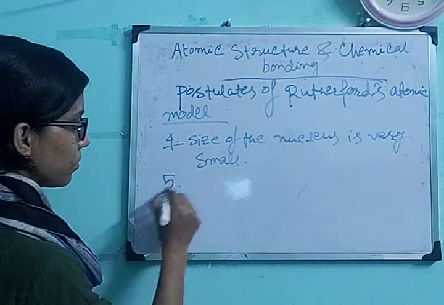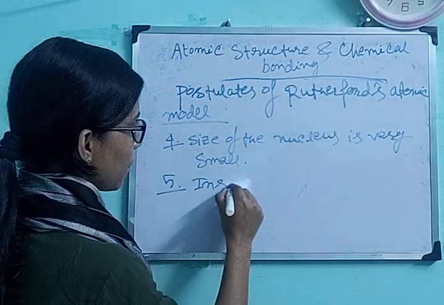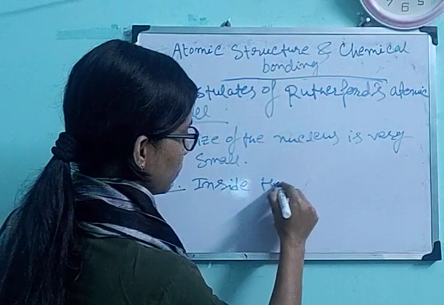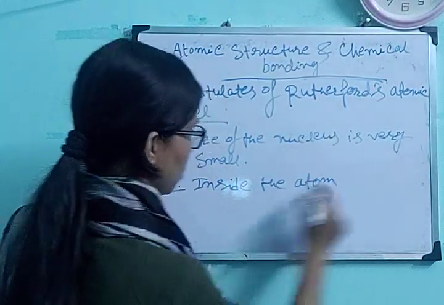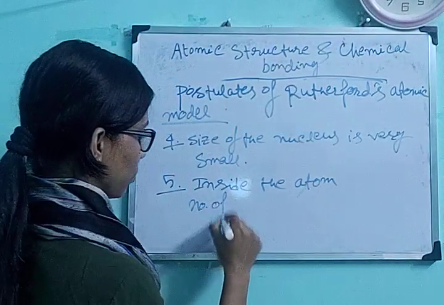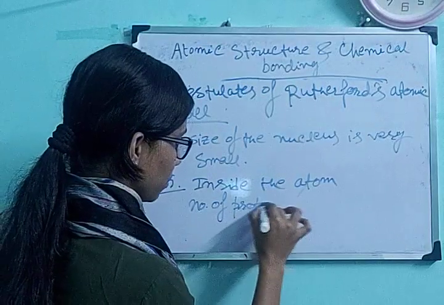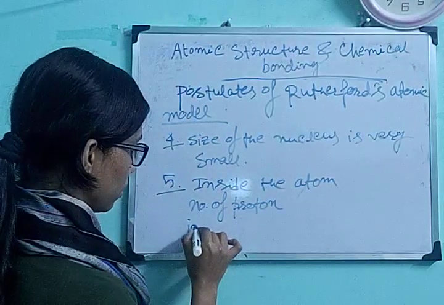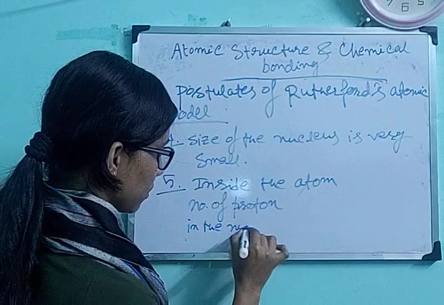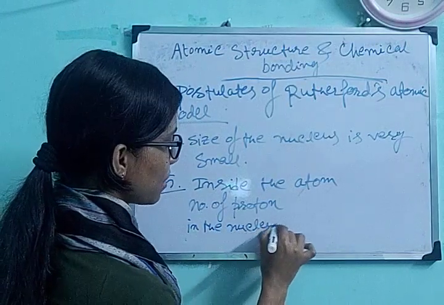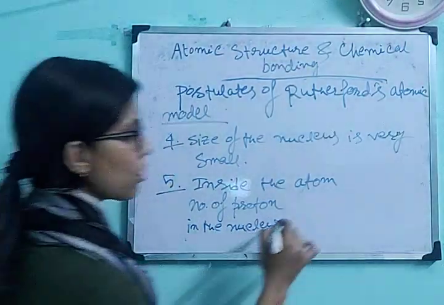So inside the atom, the number of protons in the nucleus, protons lie inside the nucleus and electrons lie outside the nucleus.